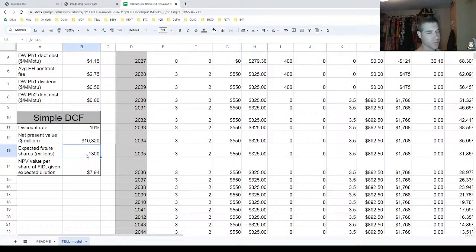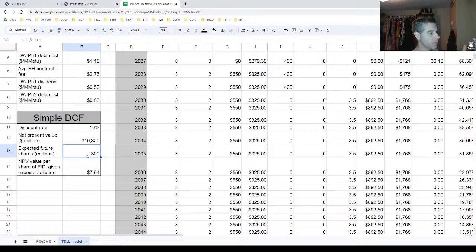Because if they need the cash before they can actually close on the financing for phase one, they're diluting at $1.20 per share, and probably actually realizing slightly less because they pay fees and stuff on that. So, if they need to make up a couple $100 million, that can be a couple $100 million shares real quick. It adds up.